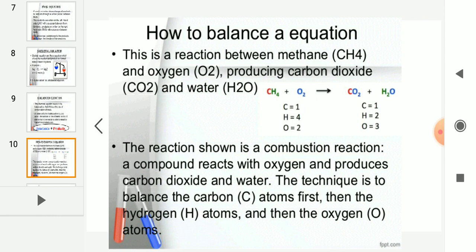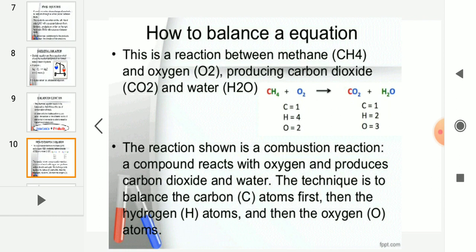So this technique is to balance the carbon first. Carbon atoms you have to balance first. Any equation which is given to you, when you start balancing, please proceed with this process. First carbon atoms are to be balanced, then the hydrogen atoms and then the oxygen atoms. Once again I tell you.